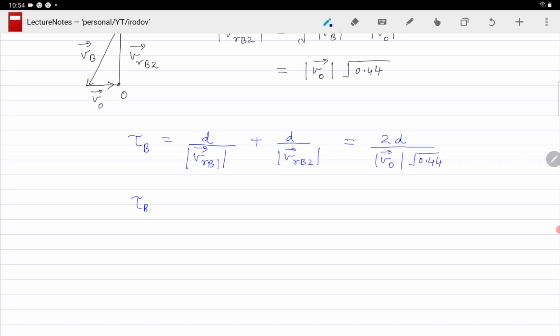So tau B is equal to, once again, and here we have 0.44. Upon solving, we get 3.02 times D by V0. So this is tau B.